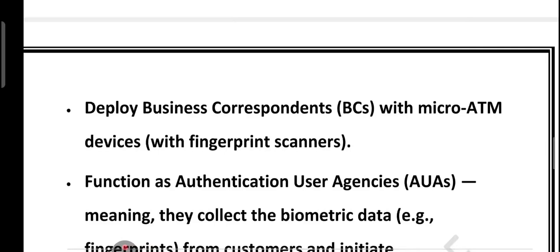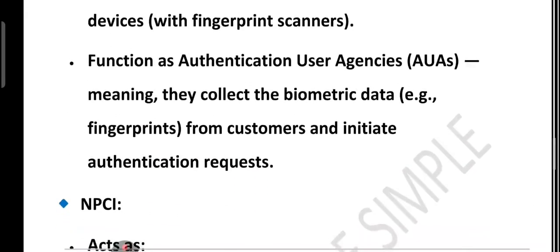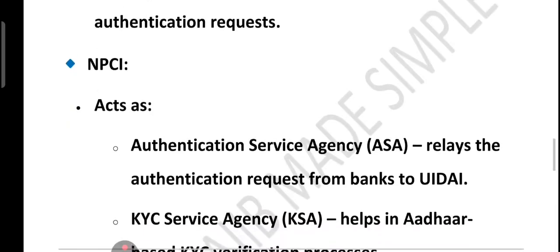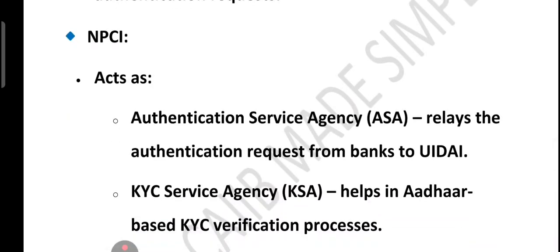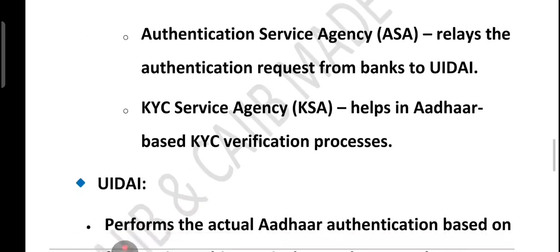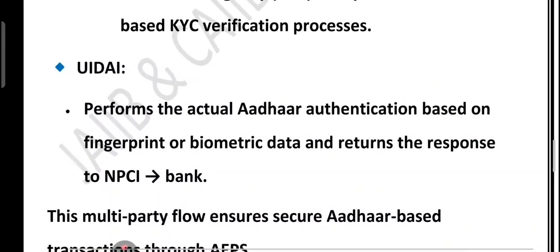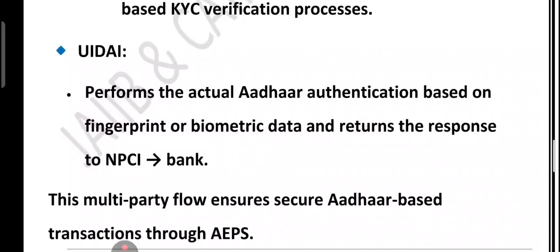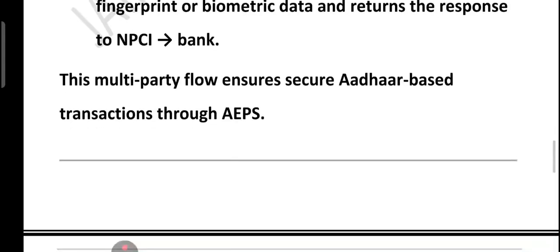That is called Authentication User Agency, because they collect customer biometric and send the request. NPCI acts as both ASA, that is Authentication Service Agency, and KYC Service Agency. They pass the request to UIDAI plus help with Aadhaar KYC. Then UIDAI, as I told you, does the actual Aadhaar authentication. So UIDAI does not do settlement, and NPCI does not keep biometric data. So remember these 3 words, very important.